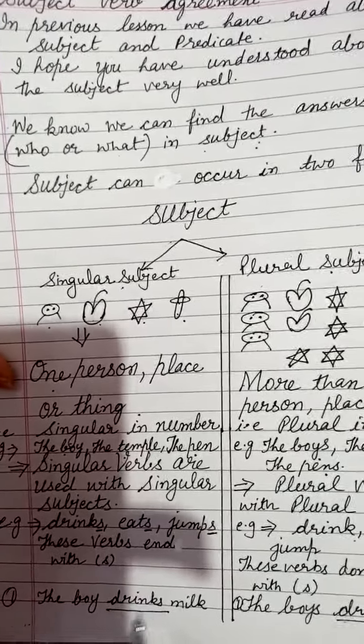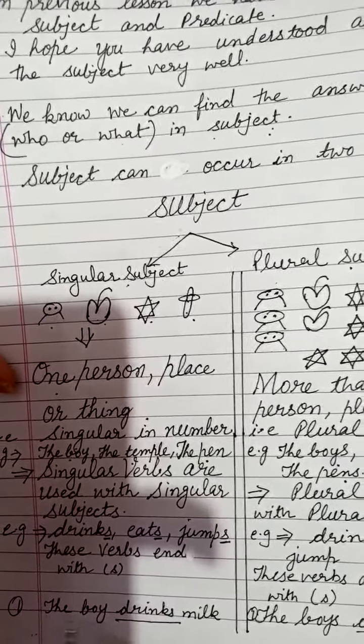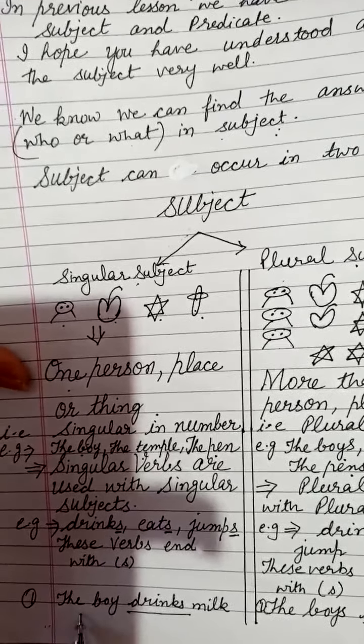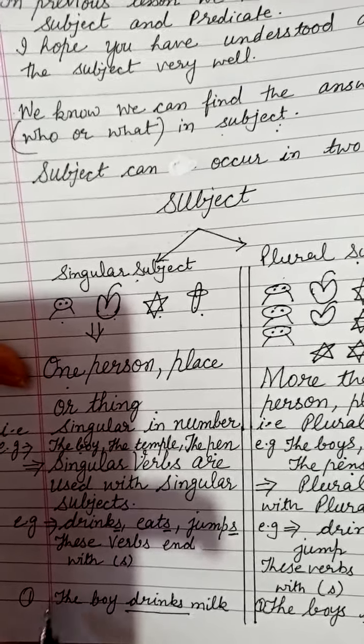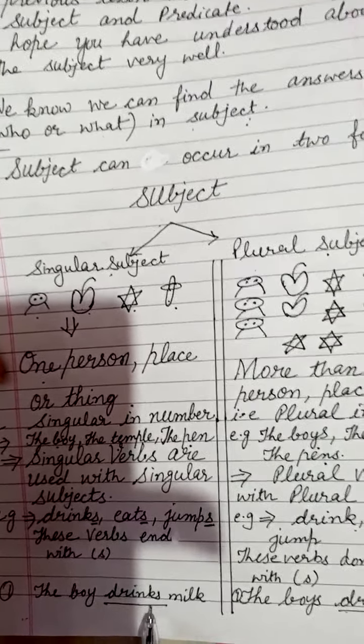See this first example: the boy drinks milk. Here we use the verb drinks. The subject is the boy, a single boy is there, which means it is a singular subject. Here we use verb with s.